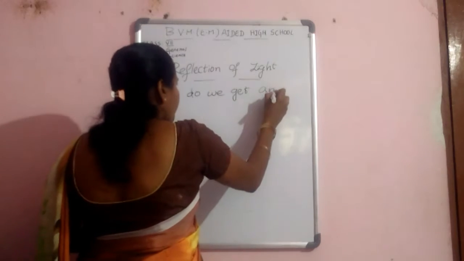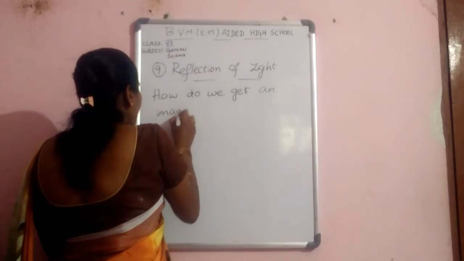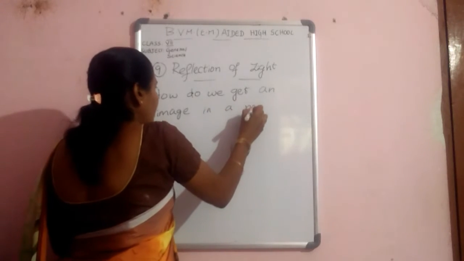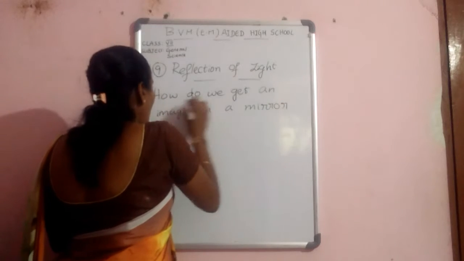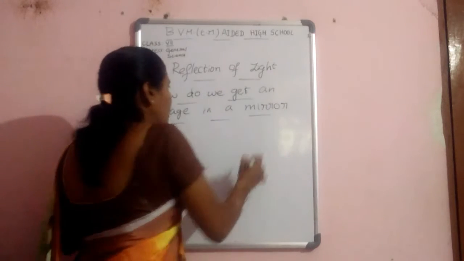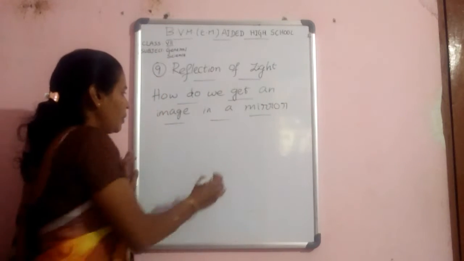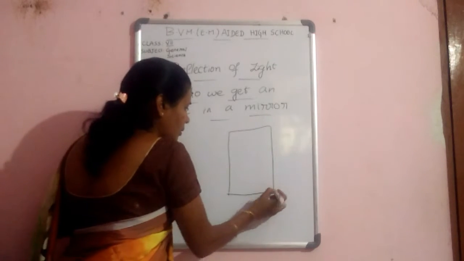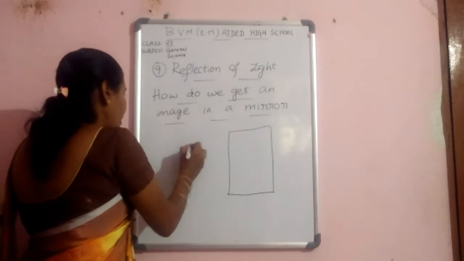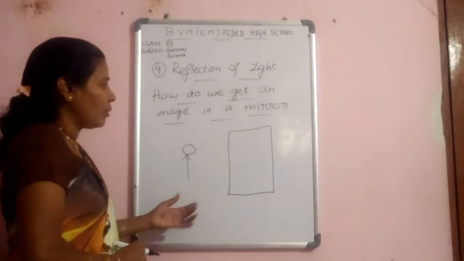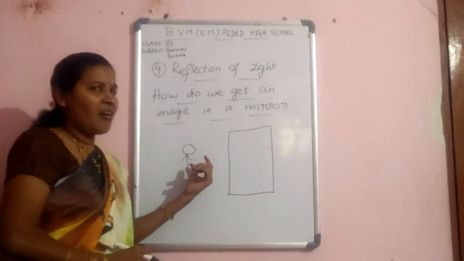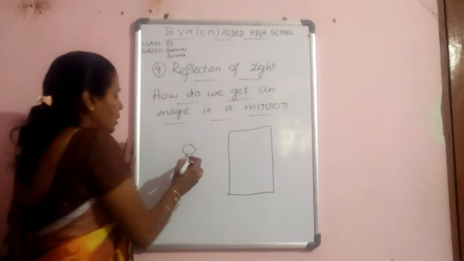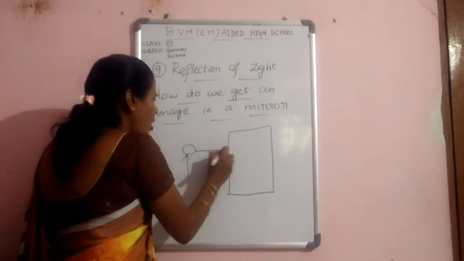an image in a mirror. How do we get an image in a mirror? For example, take a plain mirror and stand in front of the mirror. When light rays come from the sun or a torch light, so any light source, these light rays fall on the mirror.